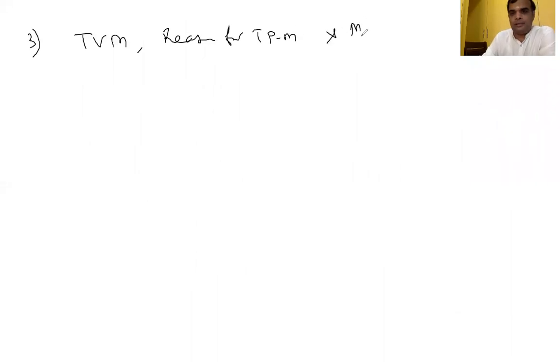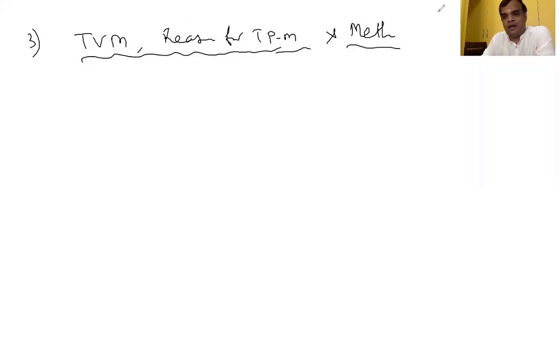Next, third question, famous question, easy question also. Time value of money, reason for time preference of money and its methods of computation. Explain time value of money, reason for time value of money or time preference of money, and explain the methods.